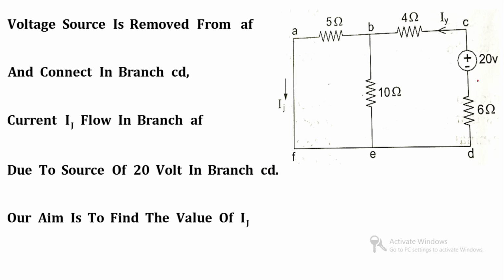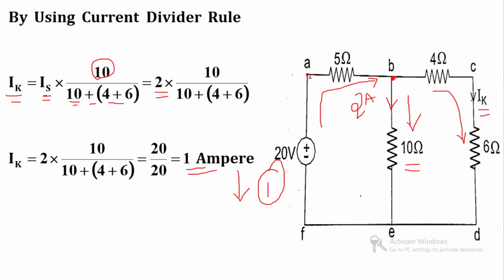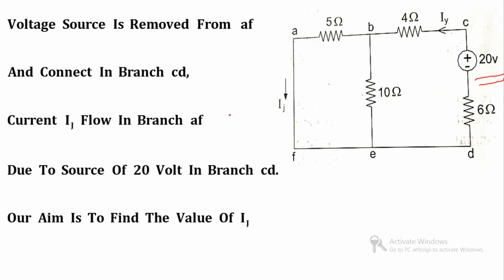So now we will interchange the input and output. So I will shift 20 volt. Over here you can see that in branch AF there is a 20 volt and in branch CD there is a IK. So I will shift 20 volt to the branch CD and I will shift IK to the branch AF. So I will remove the voltage source from AF and connect to the CD. So this is our first change, and I will shift IK to the branch AF.